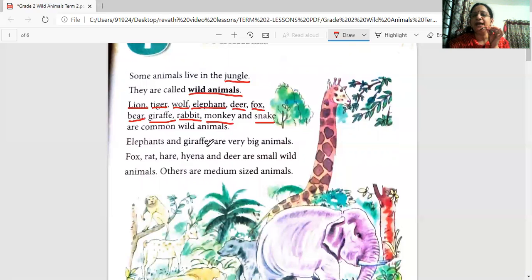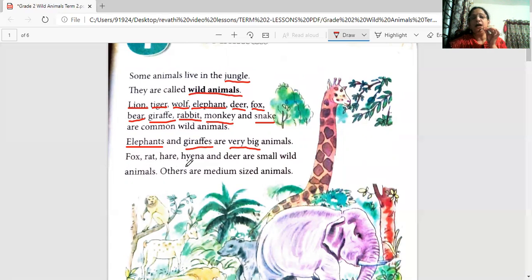Elephants and giraffes are very big animals. Can everybody read? Elephant, giraffe. Elephants and giraffes, plural this is, are very big animals. What are these animals? Very, very big animals. Can you see them just like this? You have to look up, heads up, and then you have to see. Okay. So they are very, very big animals.